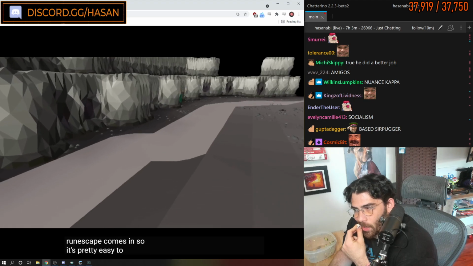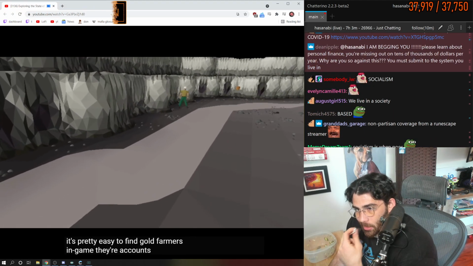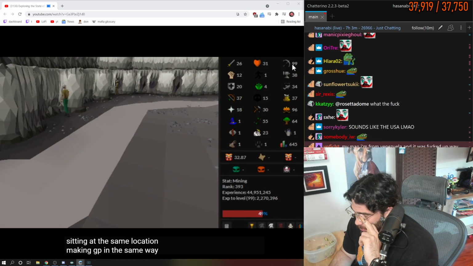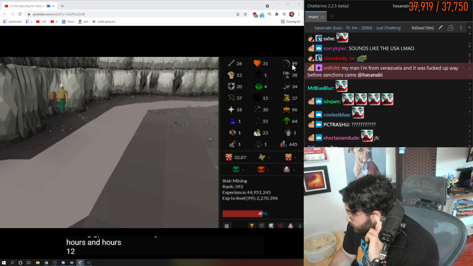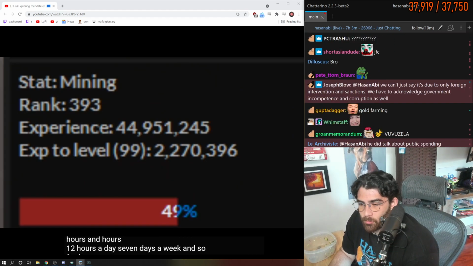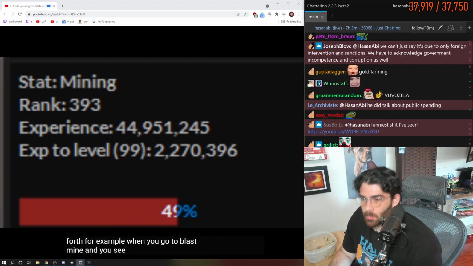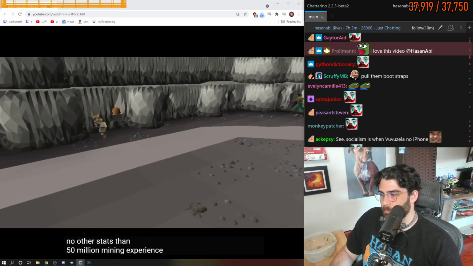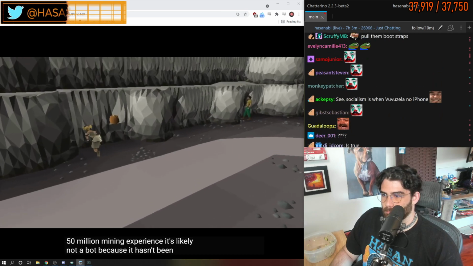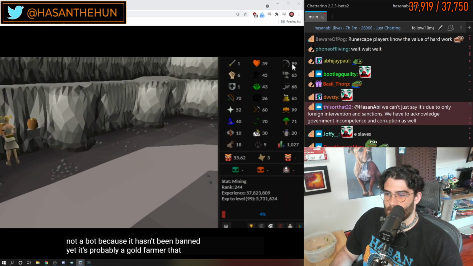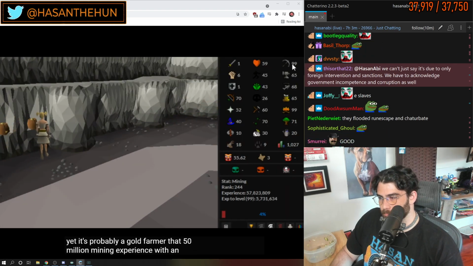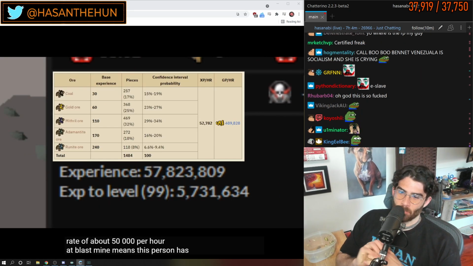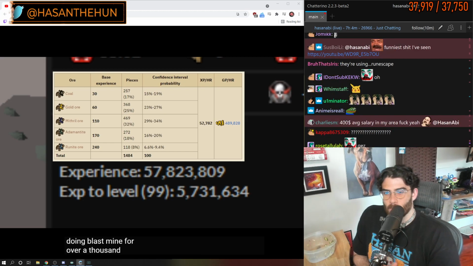So it's pretty easy to find gold farmers in game. There are accounts that seem to be sitting at the same location, making GP in the same way for hours and hours and hours, 12 hours a day, 7 days a week, and so forth. For example, when you go to Blastmine and you see an account with almost no other stats than 50 million mining experience, it's likely not a bot because it hasn't been banned yet. It's probably a gold farmer. That 50 million mining experience with an XP rate of about 50,000 per hour at Blastmine means this person has been doing Blastmine for over 1,000 hours.